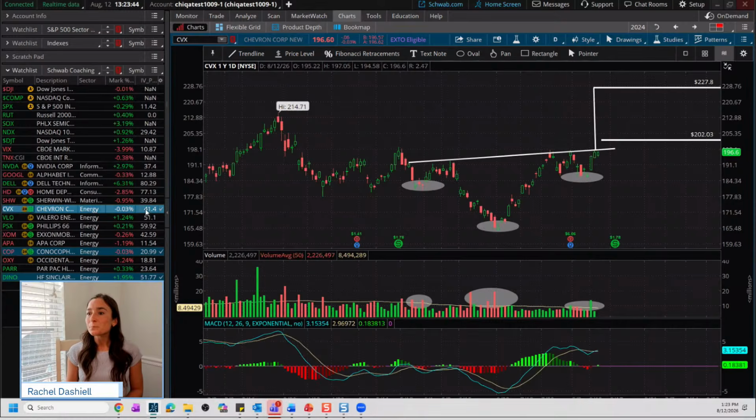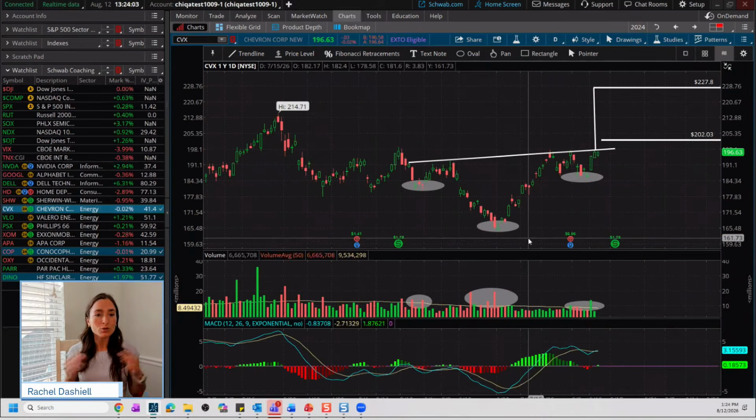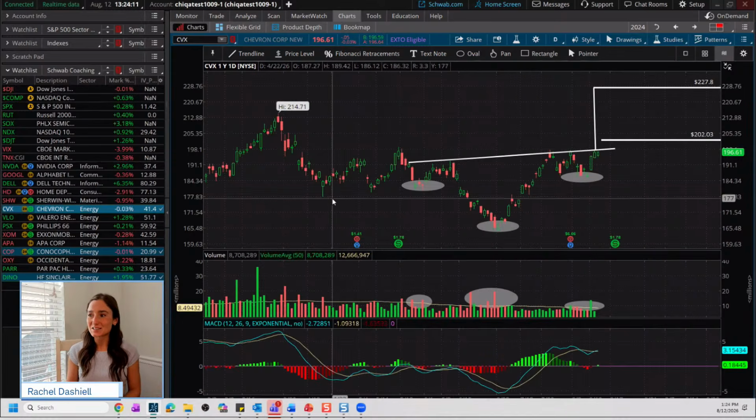So with this one, I'm going to look over on the left-hand side here, and we're going to check the volatility regime real quick, because we're going to place an options trade, but we want to make sure our options trade really aligns with the volatility regime that we are seeing in this individual stock. So the stock already had earnings a few weeks ago. So we already saw that. There's no earnings coming up, so we don't have to worry about that. So there's no possible super increases in implied volatility here, unless you see something happen with the crude oil market.